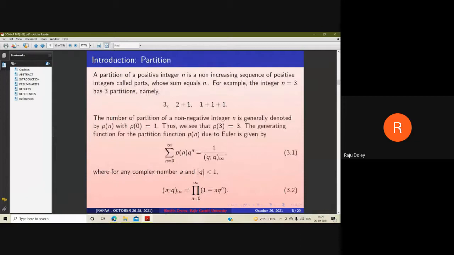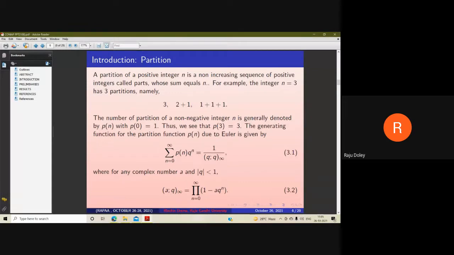Now comes to the definition of a partition. A partition of a positive integer n is a non-increasing sequence of positive integers called parts, where the sum of all the parts is equal to n. For example, I have presented here the partitions of the positive integer 3. That is 3, 2 plus 1, and 1 plus 1 plus 1. It is denoted by p of n with p of 0 equal to 1. Thus, we can say that p of 3 is equal to 3.